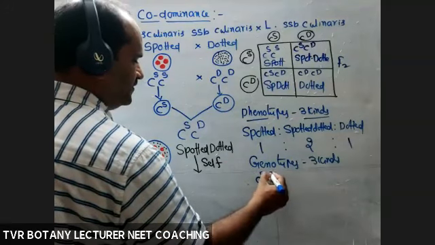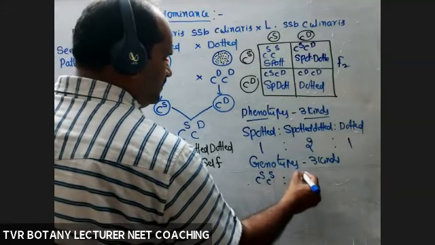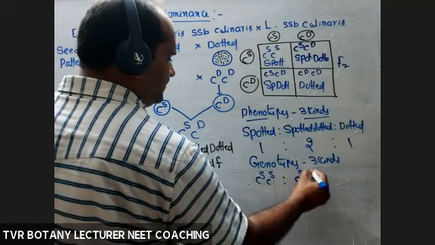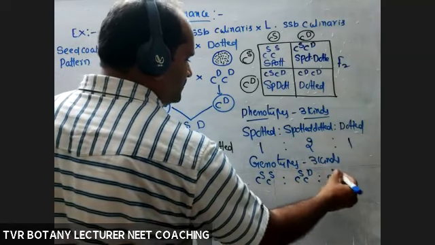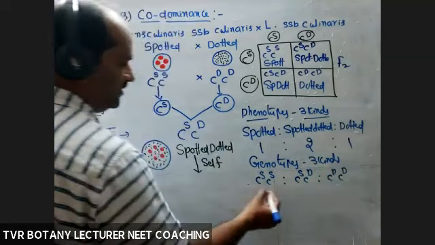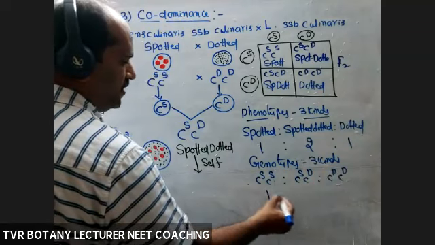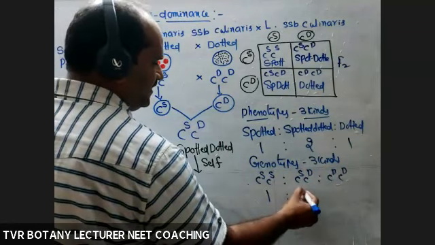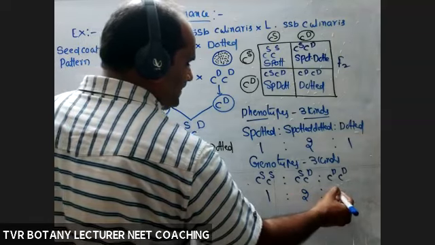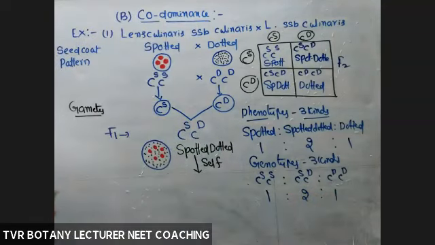What are they? CS CS, CS CD, CD CD. CS CS, 1 only; CS CD, 2; CD CD, 1.